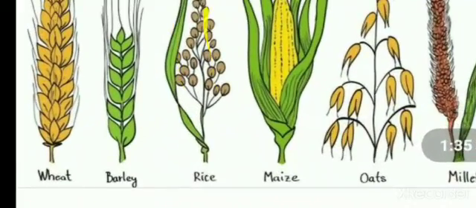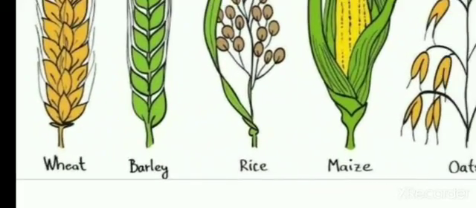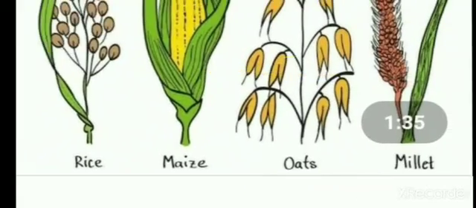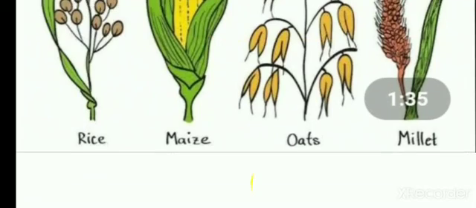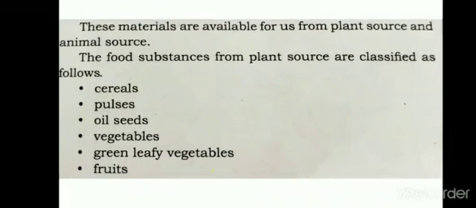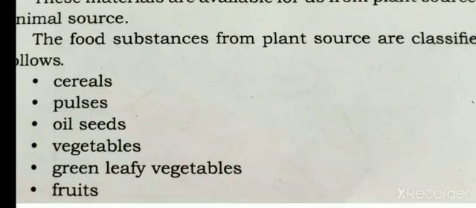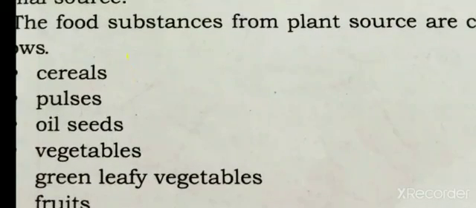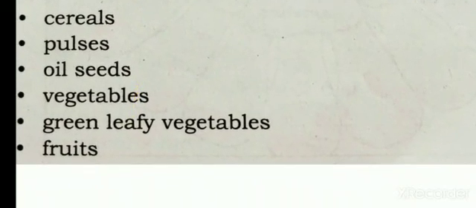These are the examples of cereals: wheat, barley, rice, maize, oats, and millets. These are the different types of food that we get from the plant sources. The food that we get from the plant sources can be divided into cereals, pulses, oil seeds, vegetables, green leafy vegetables, and fruits.